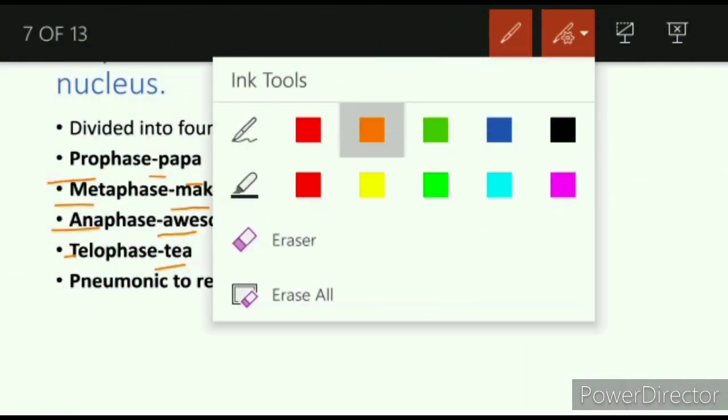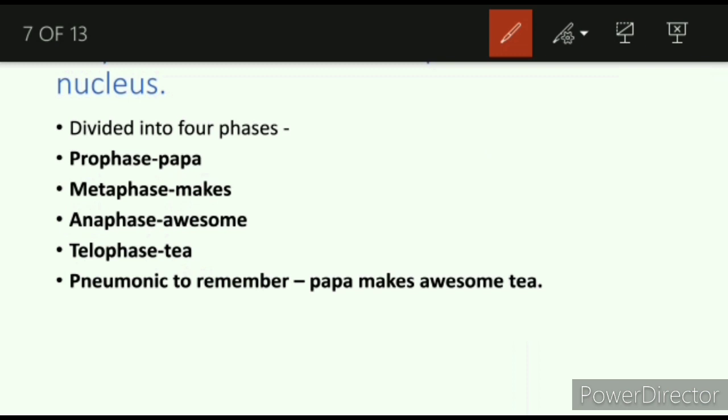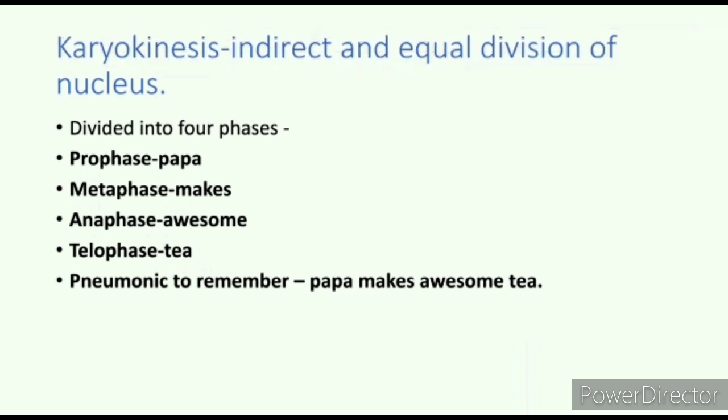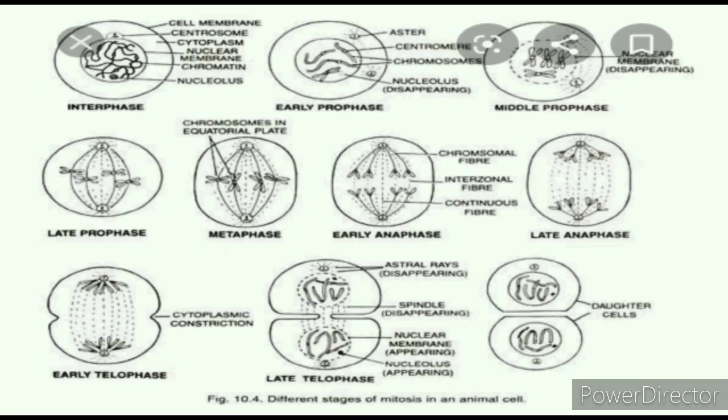Now we will study the steps one by one. Here I have given a picture of the whole prophase, metaphase, anaphase and telophase.